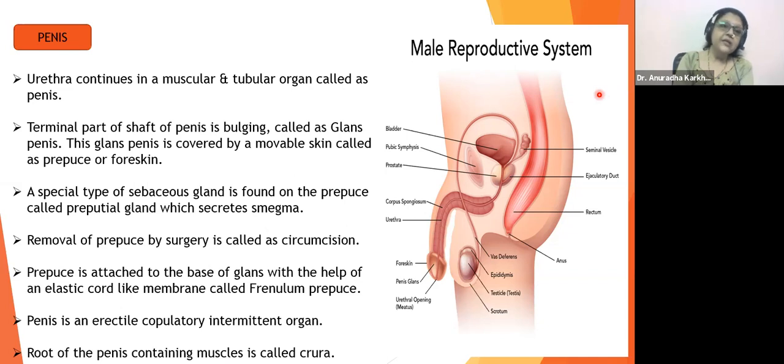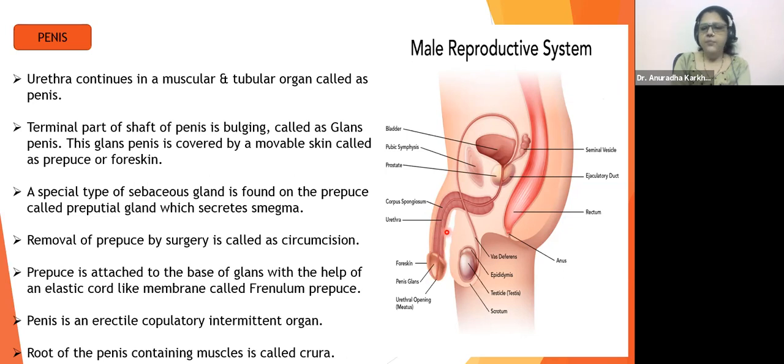So this is how the copulatory organ has been described. Any difficulty in understanding any point over here? Anyone who has any difficulty, beta? So in this you can see this is the urethral opening. This is the urethral opening here, right? See this.